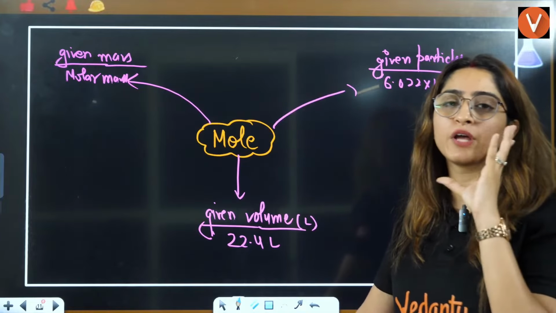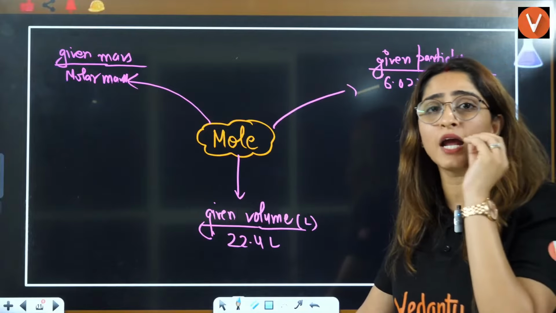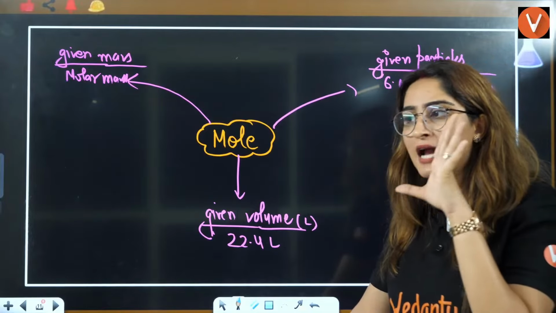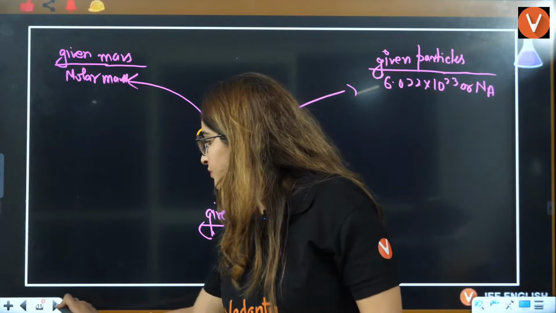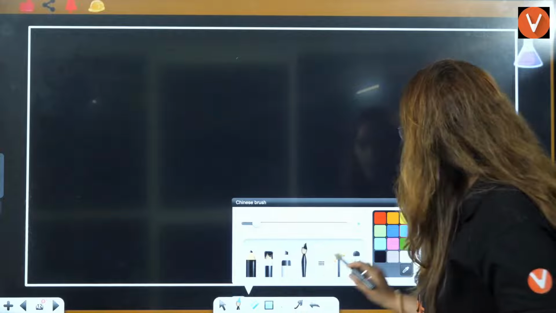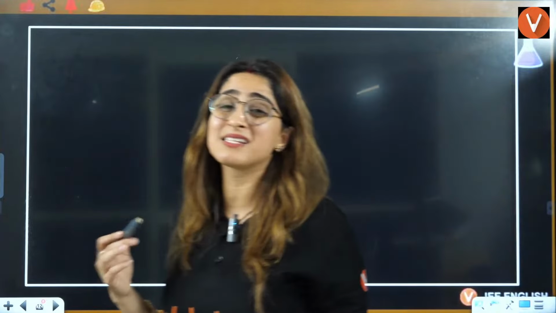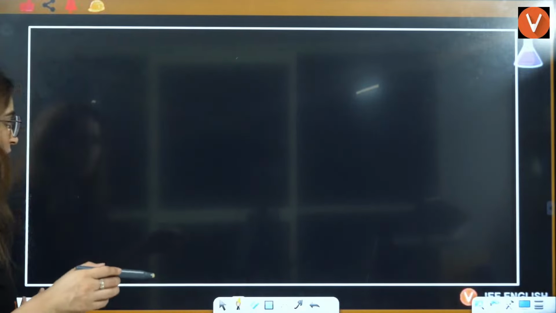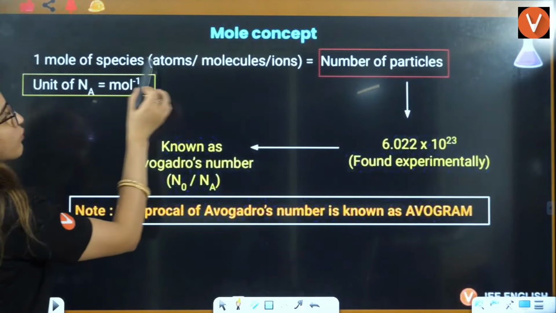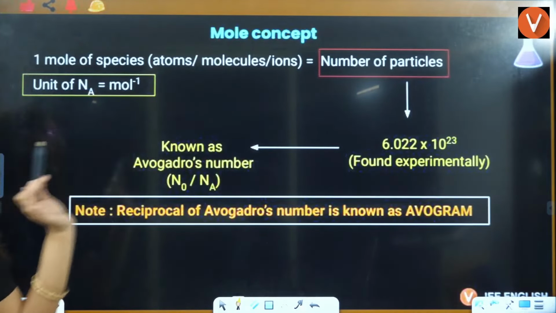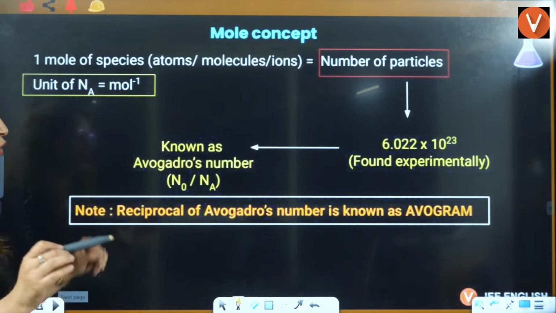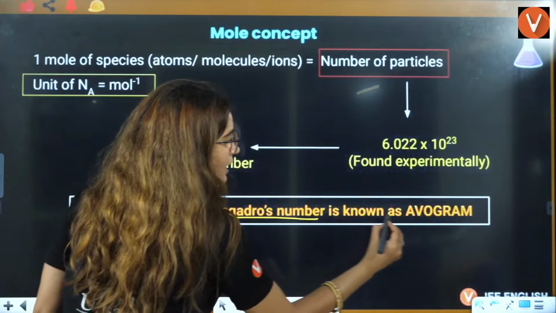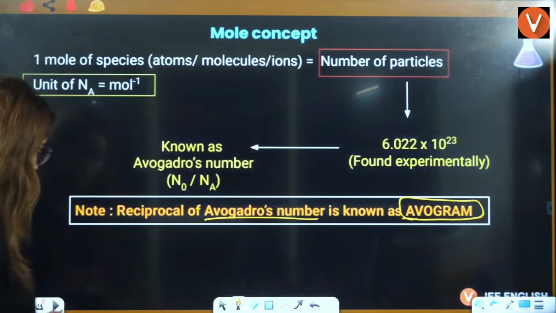The condition is they have given this at 1 atmosphere pressure and standard temperature 273. So let's understand this. 1 mole of species, number of particles, this we have already done. That was found experimentally. The reciprocal of Avogadro's number is known as Avogram.